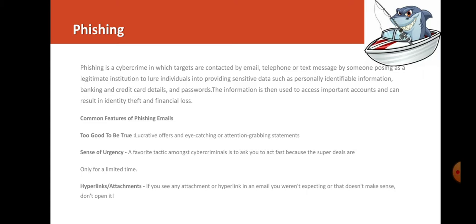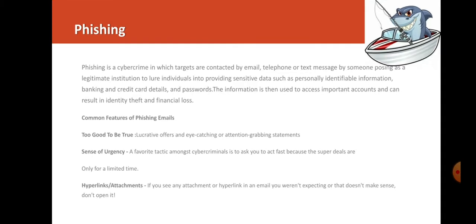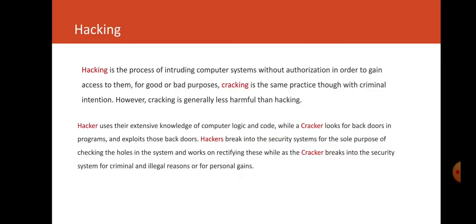These super deals or limited offers come under the phishing criteria only. Second is hyperlinks and oblique attachments. Sometimes super deals are given using hyperlinks and attachments, and when you click on them, you will get those offers. So don't do these. These offers are basically to catch people in these types of cybercrime. So better don't do this.